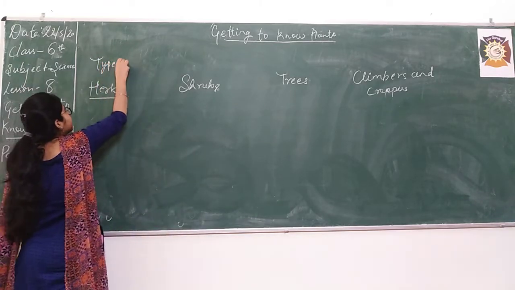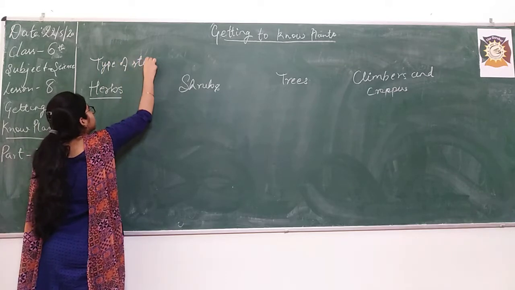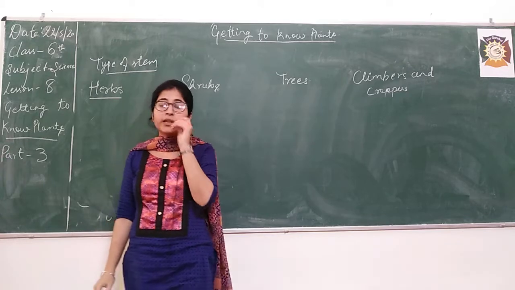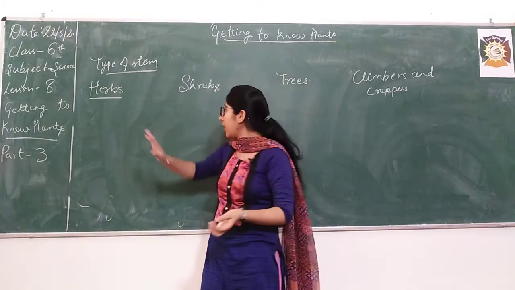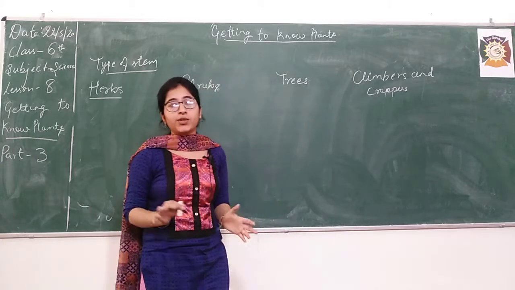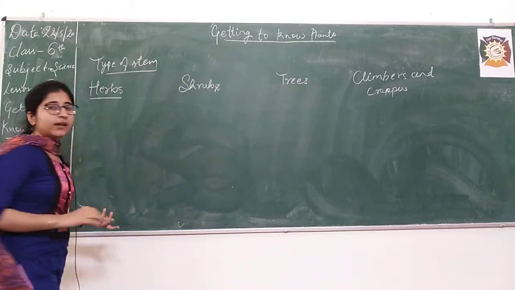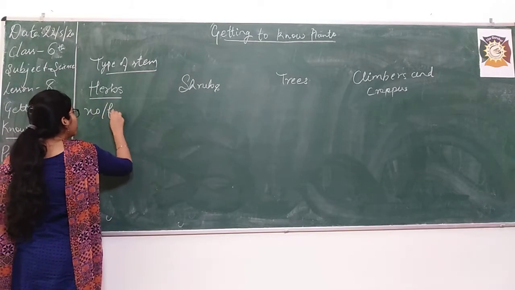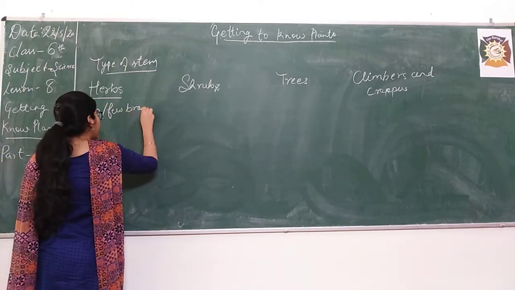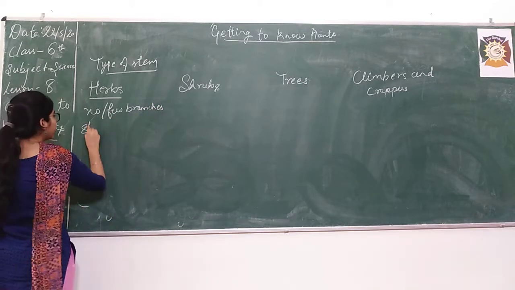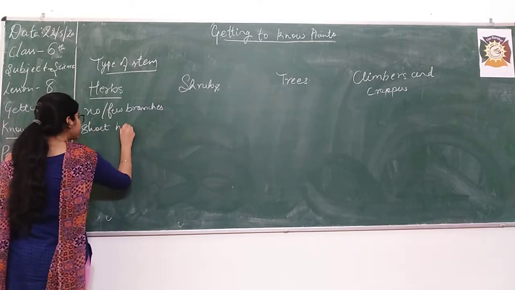So in herbs, the height is very short, and there are no branches at all. In some plants there can be a few branches, but generally you can write no or few branches. Herbs have no or few branches, and they are very short in height.